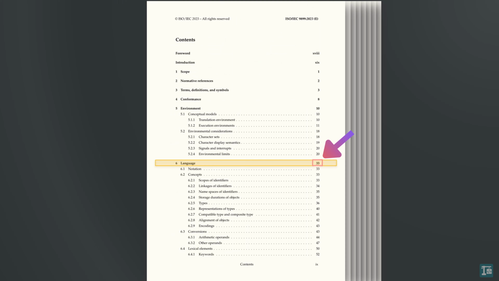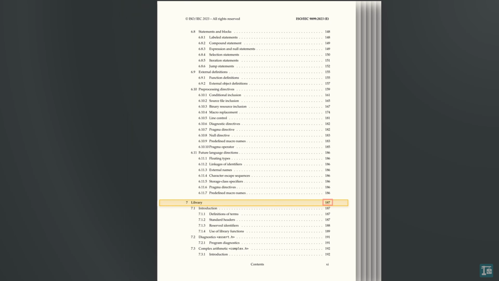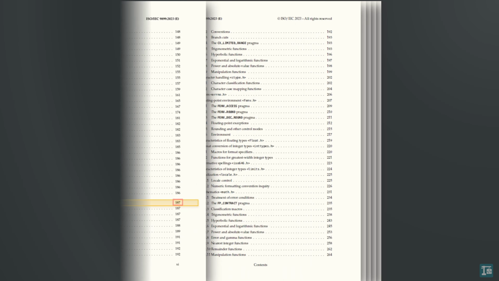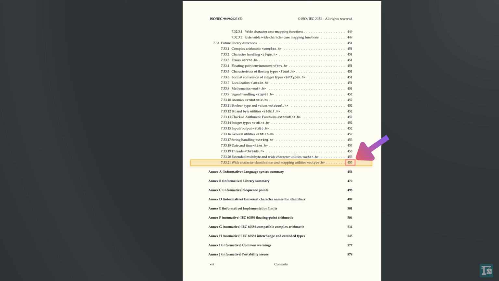The language syntax reference takes up less than 160 pages. Even the standard library, which is available to all C programs, is relatively small, adding up around 370 pages to the documentation. All this makes C quick to learn and use.